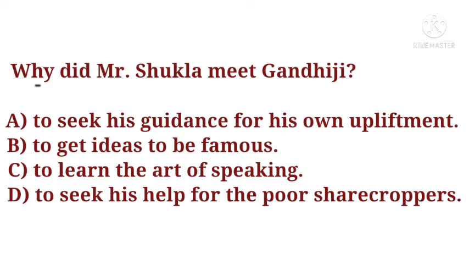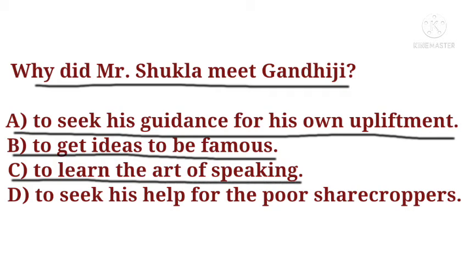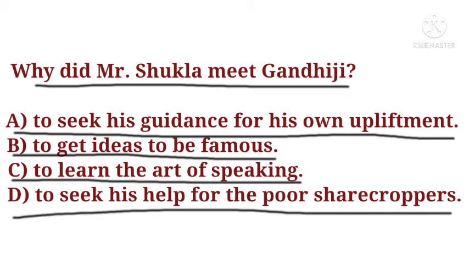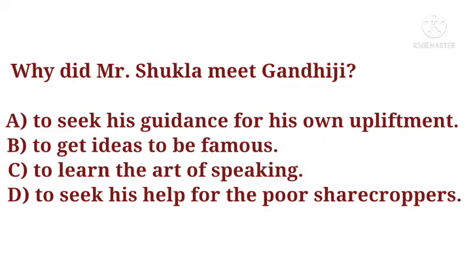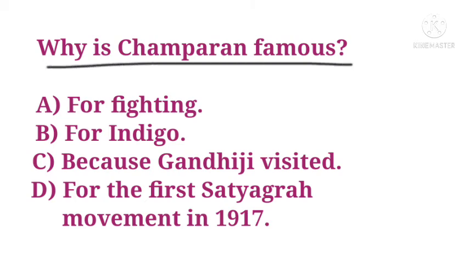Why did Mr. Shukla meet Gandhiji? Options are to seek his guidance for his own upliftment, to get ideas to be famous, to learn the art of speaking, to seek his help for the poor sharecroppers. The correct answer is to seek his help for the poor sharecroppers. This was the reason Mr. Shukla met Gandhiji.